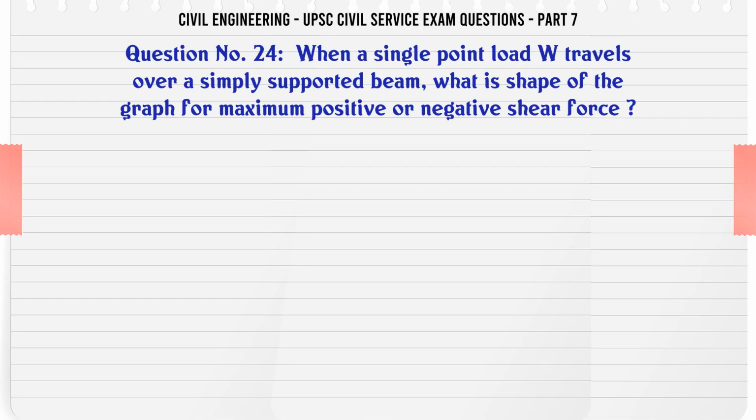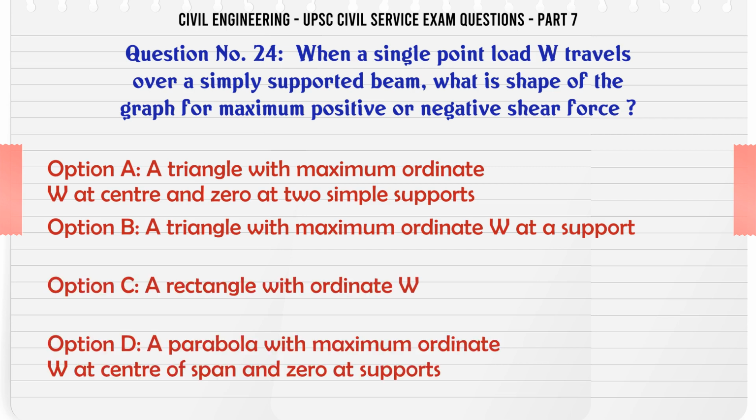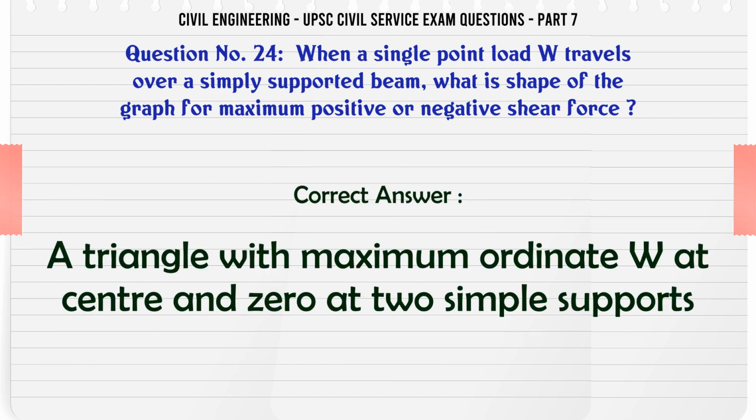When a single point load W travels over a simply supported beam, what is shape of the graph for maximum positive or negative shear force? A. A triangle with maximum ordinate W at center and 0 at two simple supports. B. A triangle with maximum ordinate W at a support. C. A rectangle with ordinate W. D. A parabola with maximum ordinate W at center of span and 0 at supports. The correct answer is a triangle with maximum ordinate W at center and 0 at two simple supports.